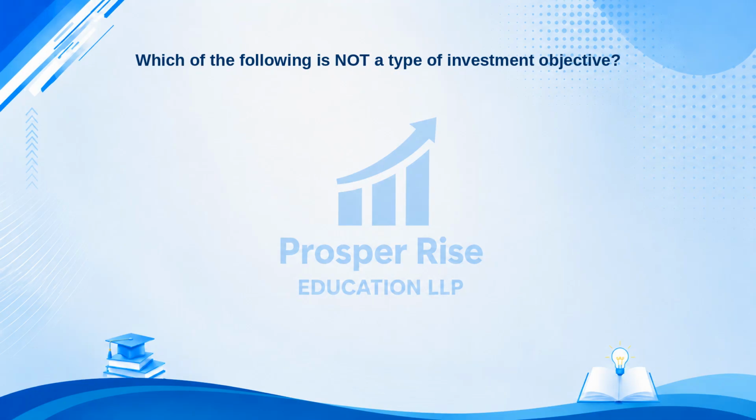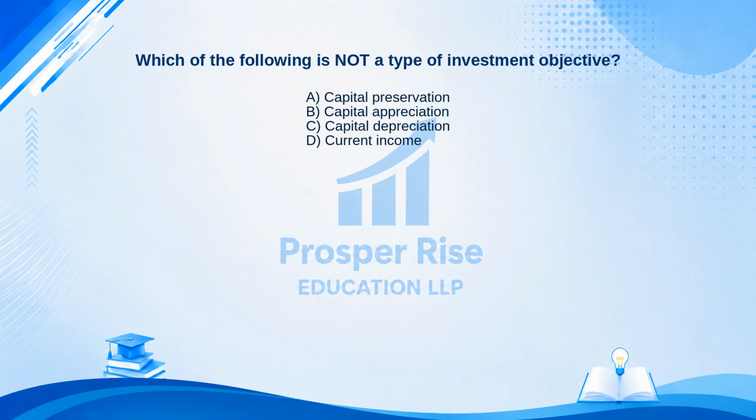Let's tackle this exam question. Which of the following is not a type of investment objective? Here are your options. A. Capital preservation. B. Capital appreciation. C. Capital depreciation. Or D. Current income.